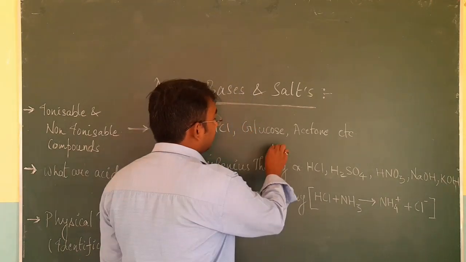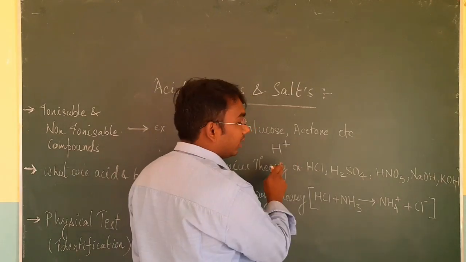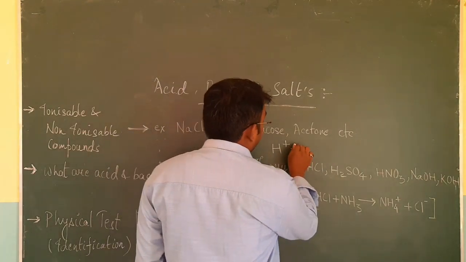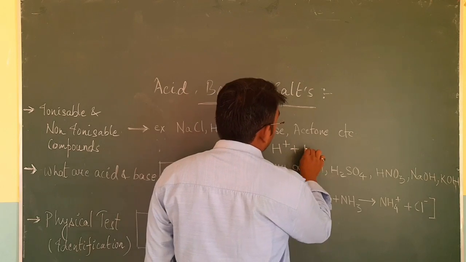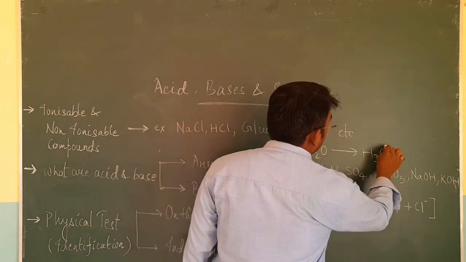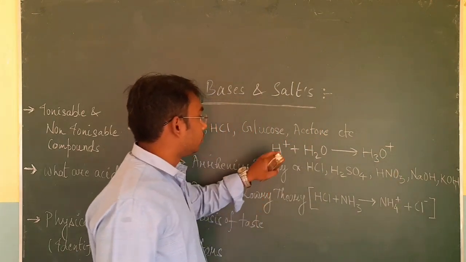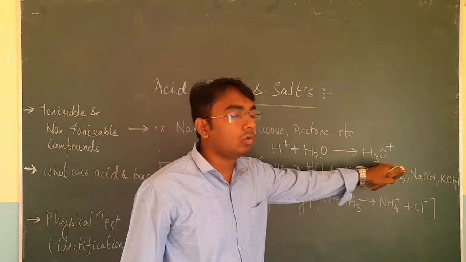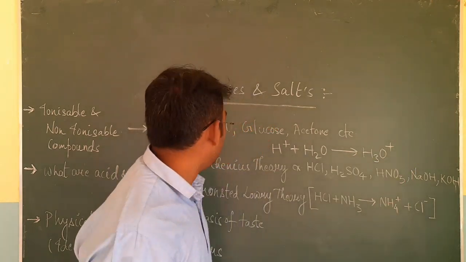A hydronium ion is nothing but this: when the H plus which is released from the acid combines with water, it forms the hydronium ion. This is the hydronium ion. So this H plus combines with neutral H2O to form H3O plus, that is the hydronium ion.